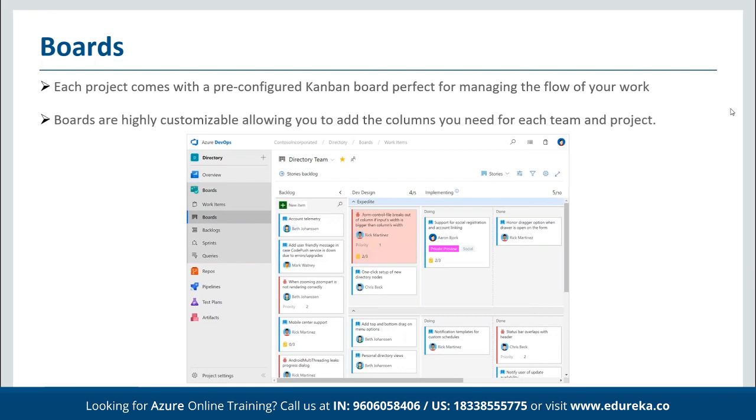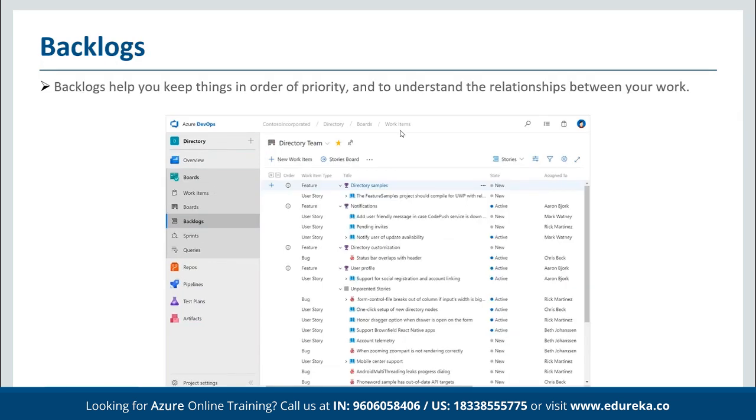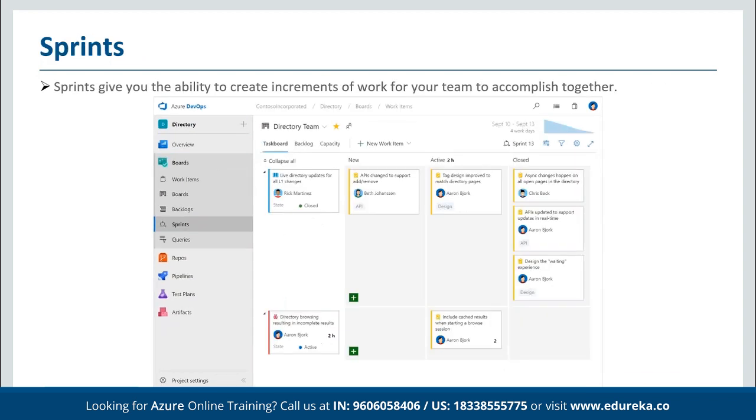And then in Boards, we have backlogs. Backlogs simply help us keep things in order of priority so that we can understand the relationship between the work. And then we have sprints. Sprints basically give us the ability to create increments of work for the team to accomplish together. If we are familiar with the Agile Scrum sprint system, then you must be familiar with this.